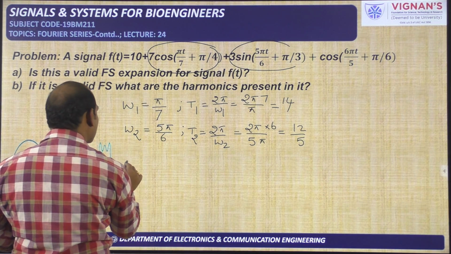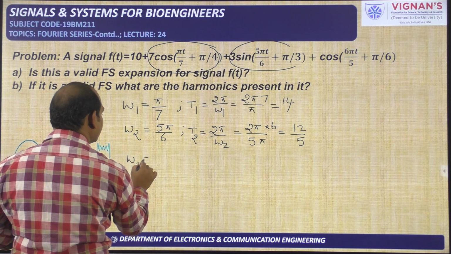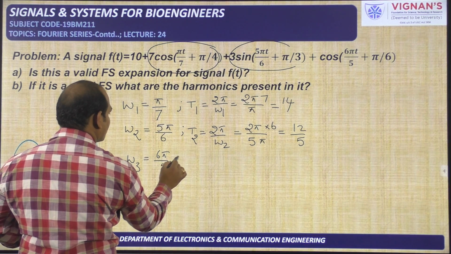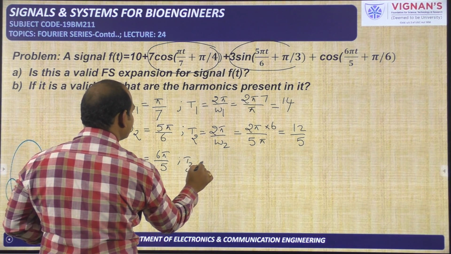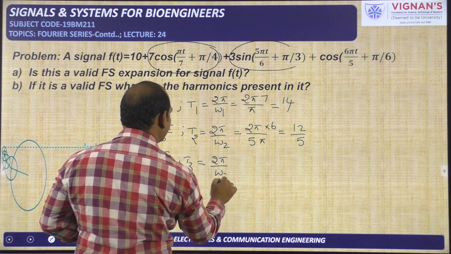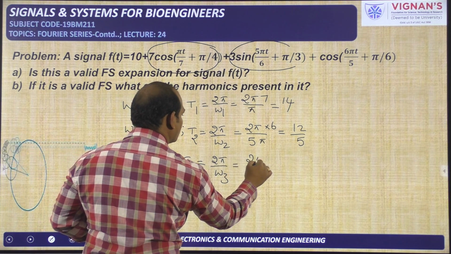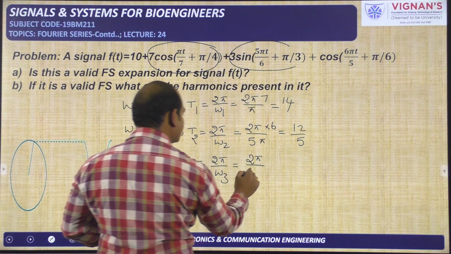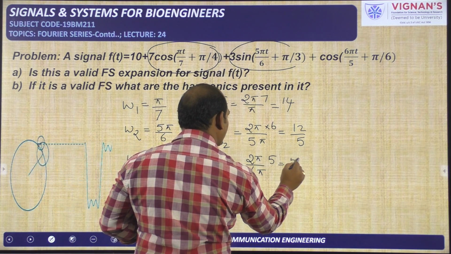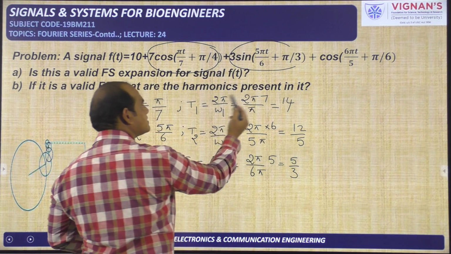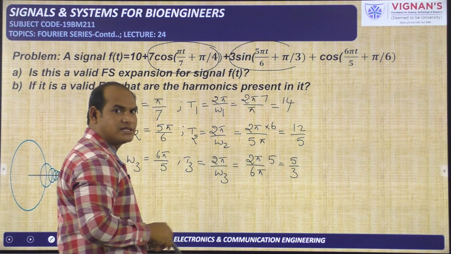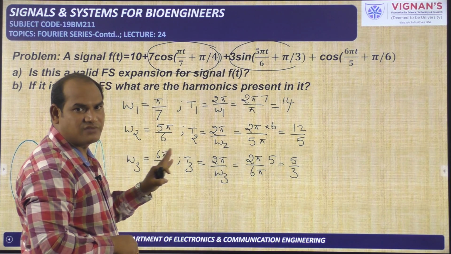Next, from the last term I am writing omega 3, that is equal to 6 pi by 5. And from this I am writing T3 is equal to 2 pi by omega 3, that is equal to 2 pi by omega 3, which is 6 pi by 5, that is equal to 5 by 3. So T1 is 14, T2 is 12 by 5, T3 is 5 by 3. These are the three time periods we have.